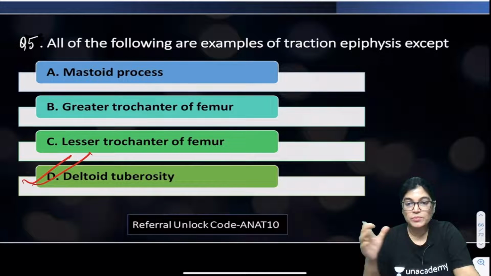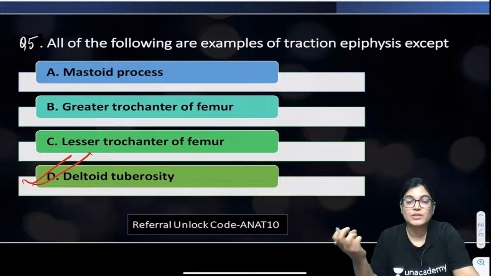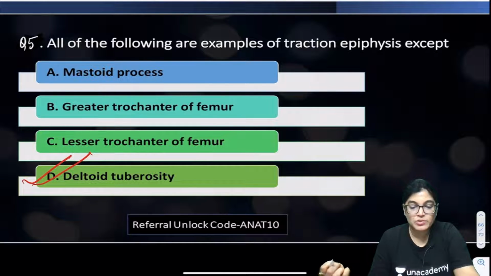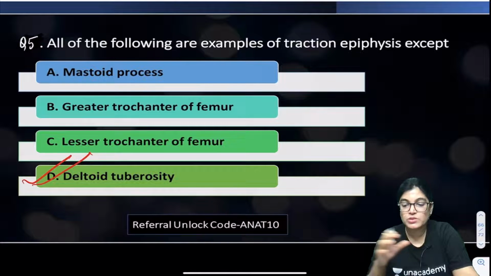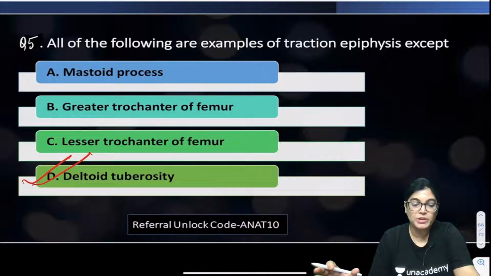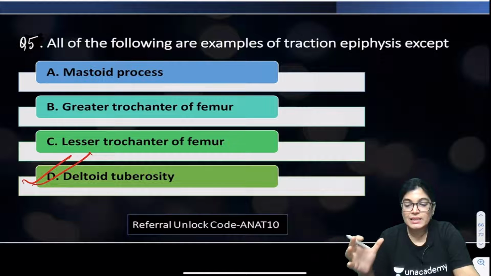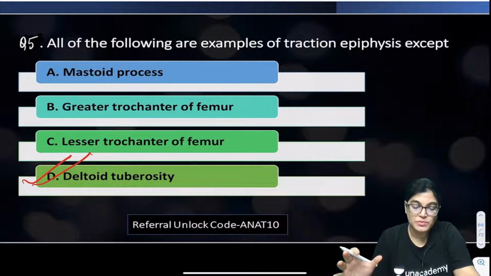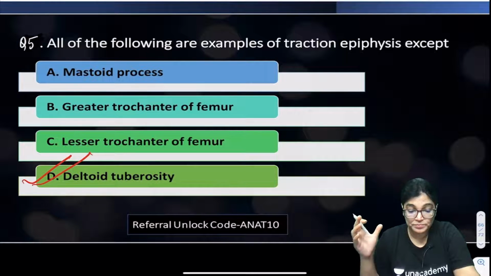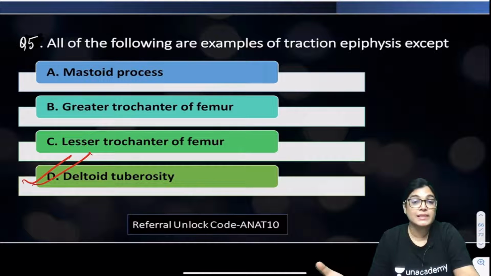It is different from pressure epiphysis, which forms at the part of the bone that takes part in joint formation. Traction epiphysis is the part of the bone not involved in any joint formation, but assisting in weight transmission and giving attachment to muscles, tendons and ligaments.